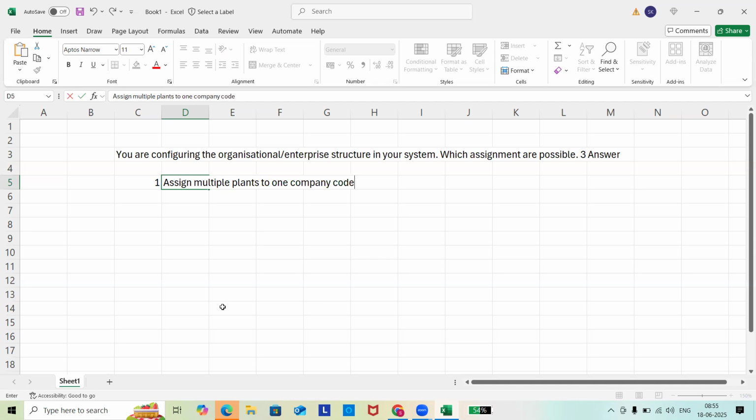Okay. So similarly, point number two. Write down: assign a plant to multiple sales organizations or distribution channels. Sorry, not "and", but "or" distribution channels.